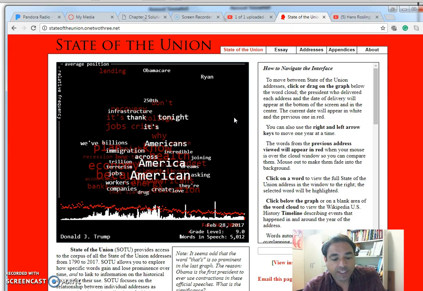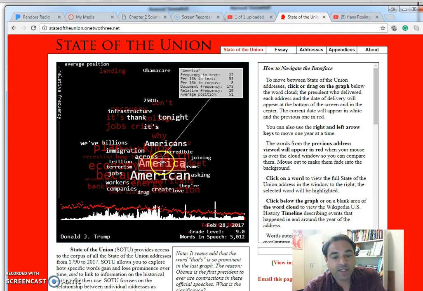Notice in Donald J. Trump's speech, February 28, 2017: Americans, America, American. He wanted to get across that America and Americans are important, so he repeated that over and over in the State of the Union.